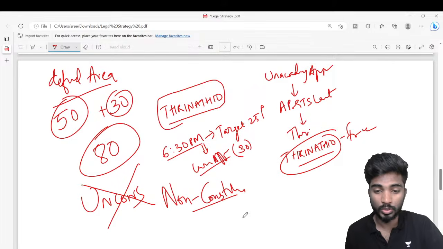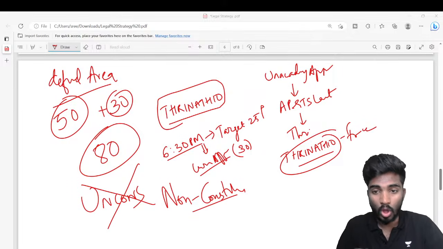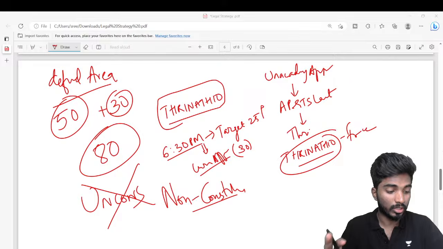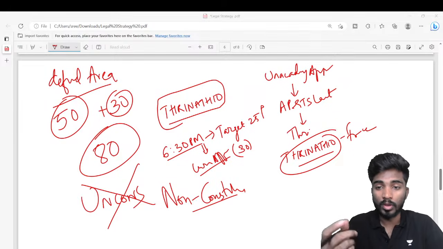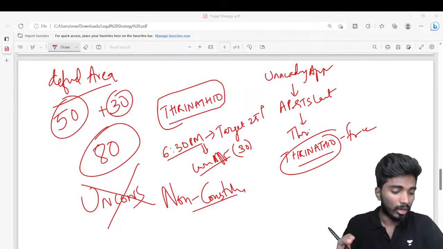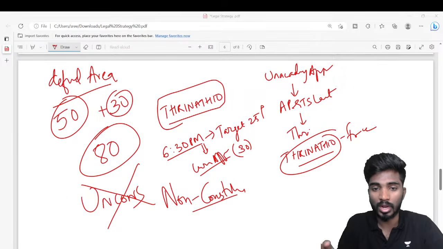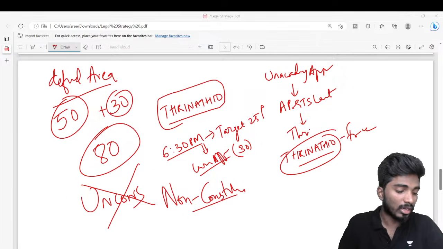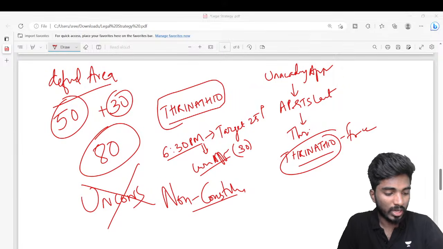Unconstitutional means against the Constitution. Non-constitutional means it is not mentioned in the Constitution, that's it, right? So the word is really important. In law, if you change one word here and there, the entire meaning changes a lot. Non-constitutional bodies means a body which does not have an article. It is really important, and I will explain it. Even if it is difficult to remember, don't worry Aishwarya, I will explain it in the class.